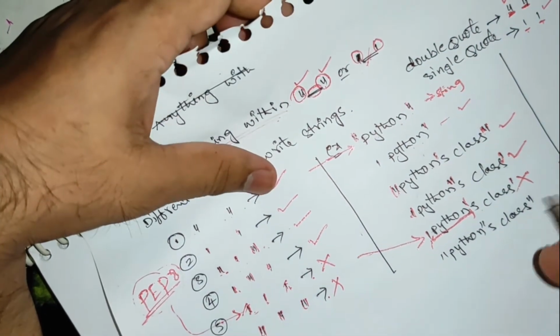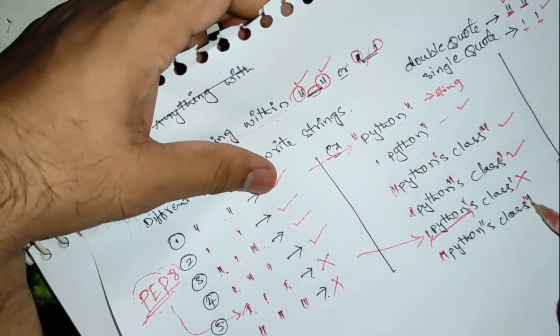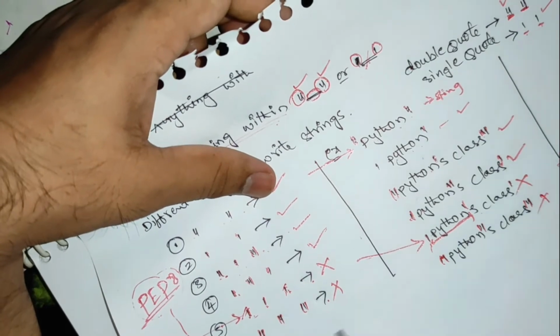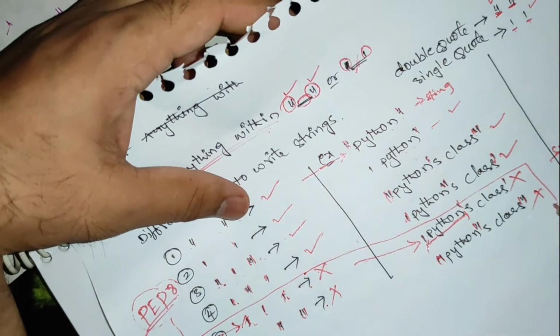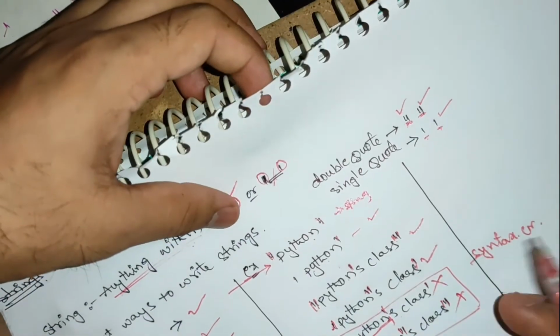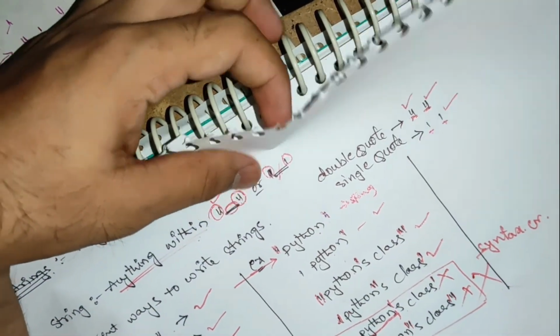So what we do here, within double quote, if you write a double quote it will be treated as wrong. So this is not the correct way. These two are not there in PEP 8, right? So this is not correct. Okay, this is not correct.